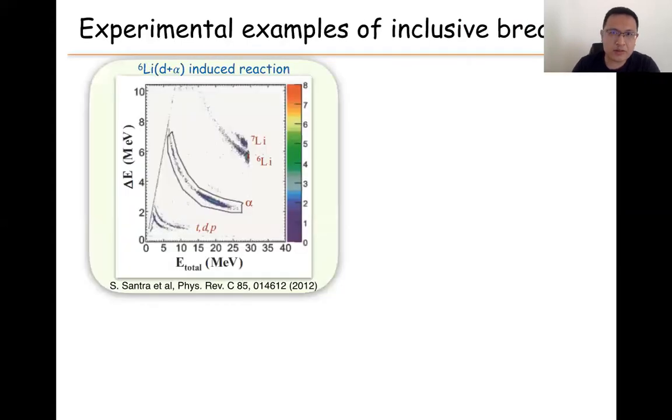So there is an experimental example of inclusive breakup. As I said, in the lithium-6 induced reaction experiment, only the alpha particle is detected. We also saw that the alpha yield is much larger than the deuterium, which means that elastic breakup is not the main part. Because if lithium-6 breaks up into an alpha and a deuterium, the alpha and the deuterium yields should be the same. But here, alpha is much larger than deuterium, which means there are many other contributions.